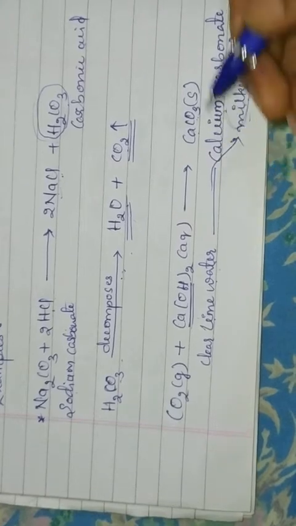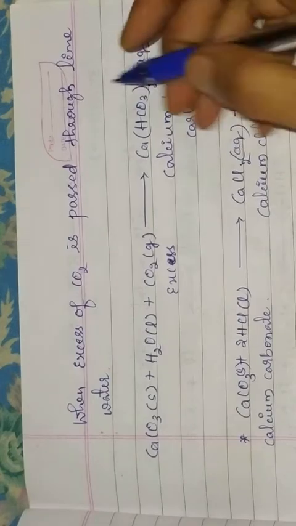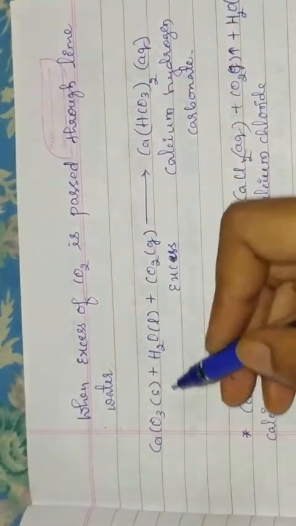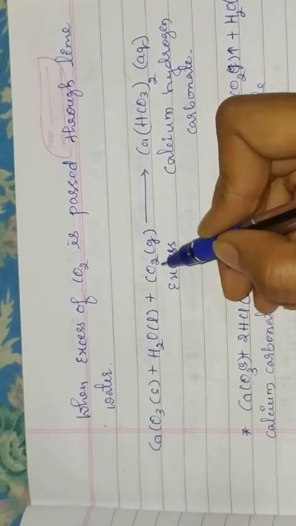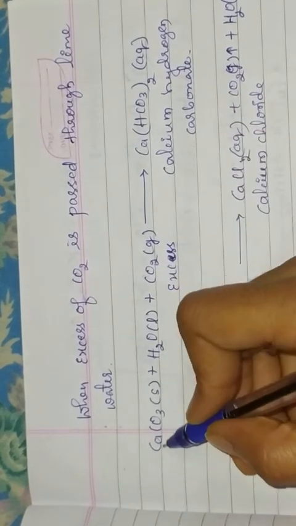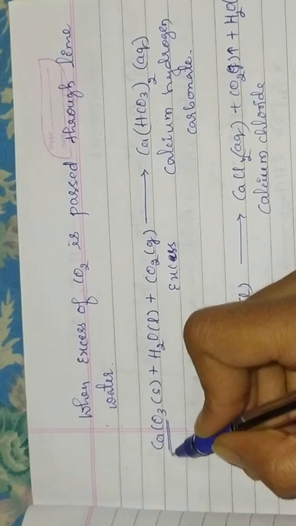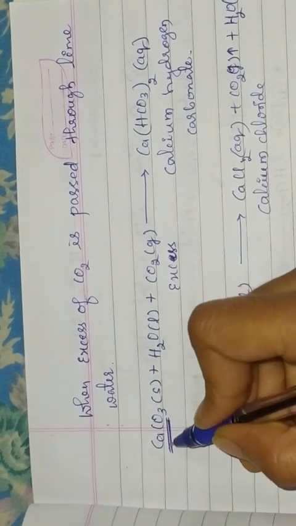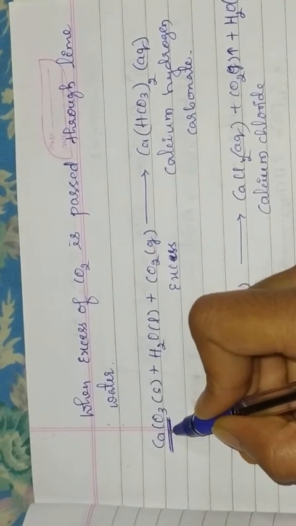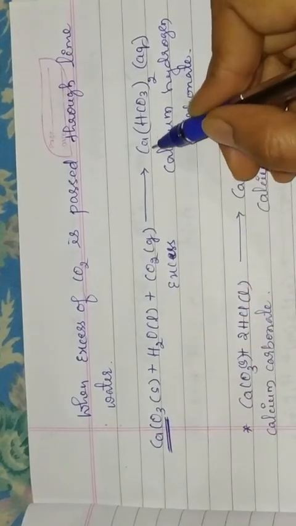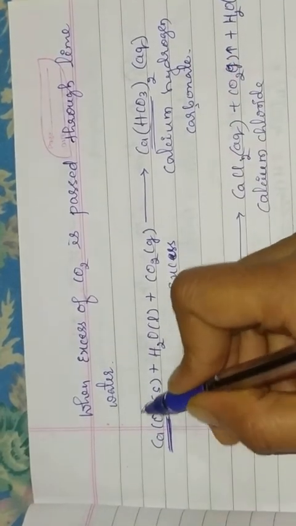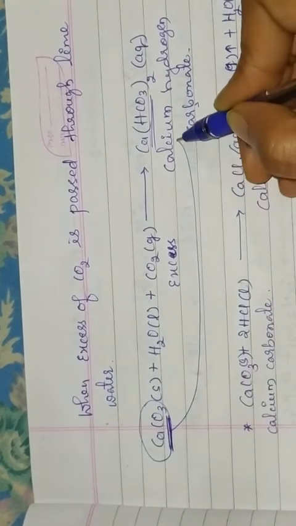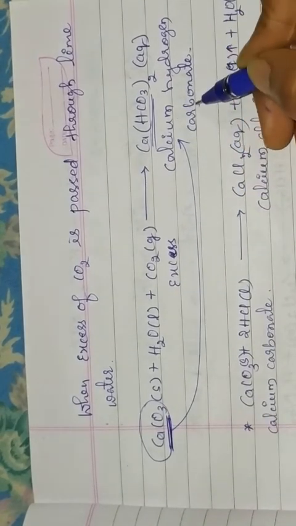On passing excess carbon dioxide, that excess carbon dioxide reacts with the calcium carbonate which is formed. The calcium carbonate formed changes into calcium hydrogen carbonate.